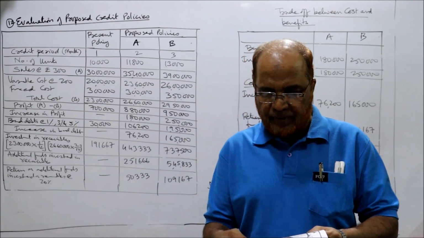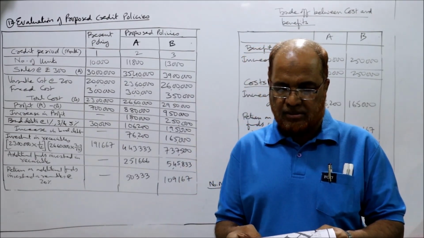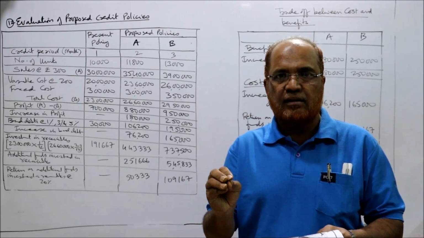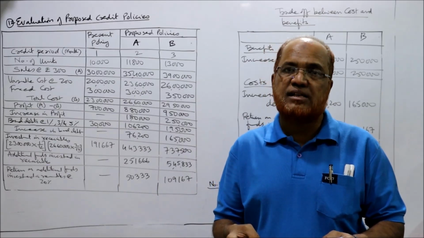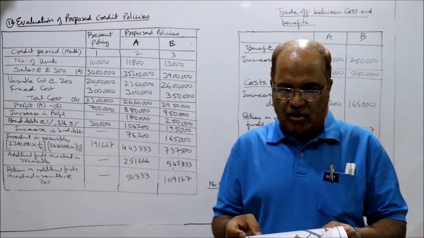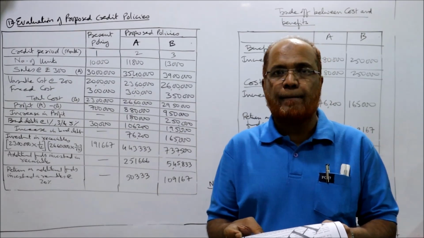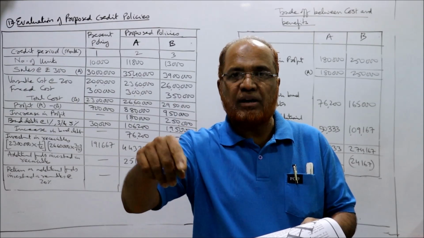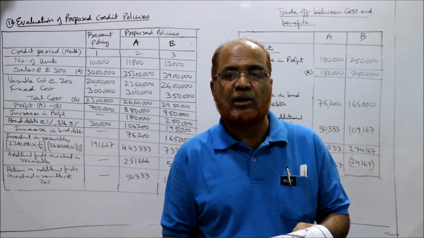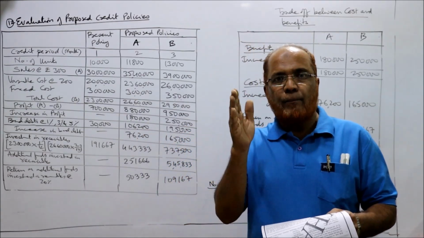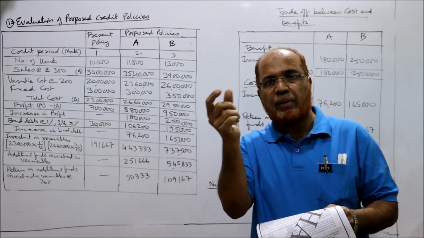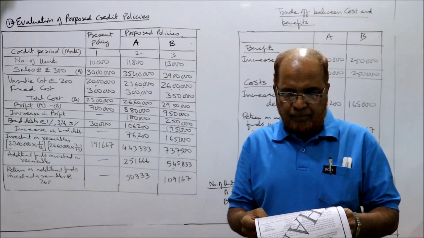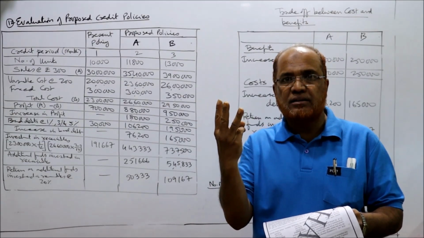Under the new policy, sales will rise by 10%. ACP will be 45 days. So presently they are giving 30 days; if we increase it to 45 days, then sales will increase by 10%. Presently how many units are sold? 80,000. So increase 80,000 by 10%, 88,000. So number of units, present policy 80,000, proposed policy 88,000. And bad debts will be 5%. Presently bad debts are 3%.